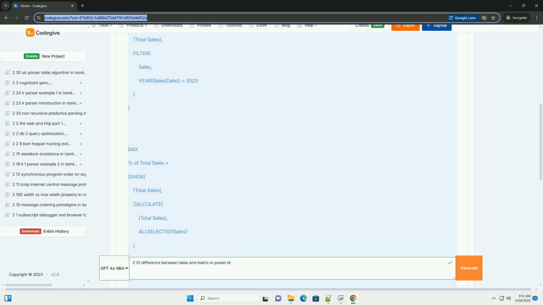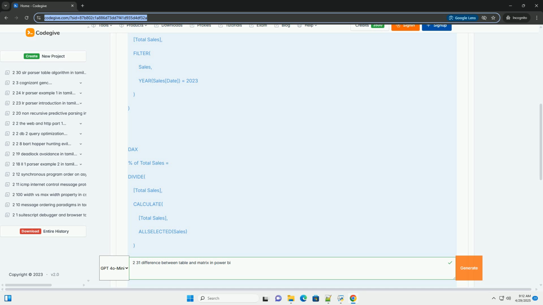Grid: control the appearance of the grid lines. Conditional formatting: apply data bars, color scales, or icons to highlight important trends and outliers. More applicable to matrices. Totals: show or hide totals, and customize their appearance. Crucial for matrices. Subtotals: control the display of subtotals and grand totals for different levels of the hierarchy in a matrix.